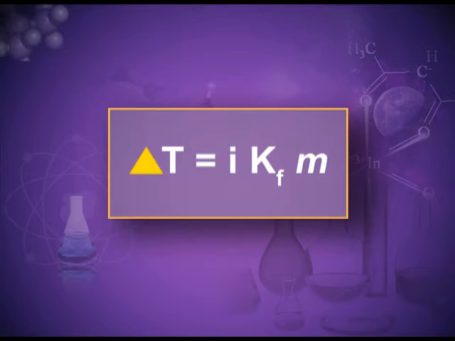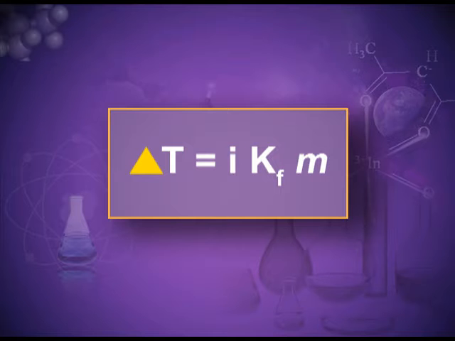Mathematically, delta Tf is equal to i Kf m. Delta Tf is the depression in the freezing point, i is the van't Hoff factor, Kf is the molal depression in freezing point constant, also known as the cryoscopic constant. Its unit is similar to the ebullioscopic constant, that is, Kelvin kg per mole.